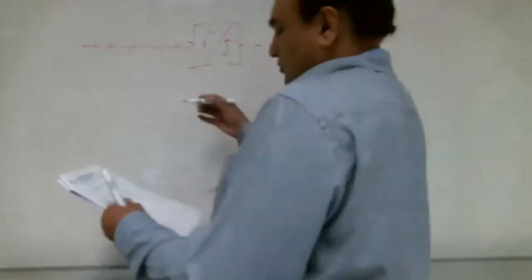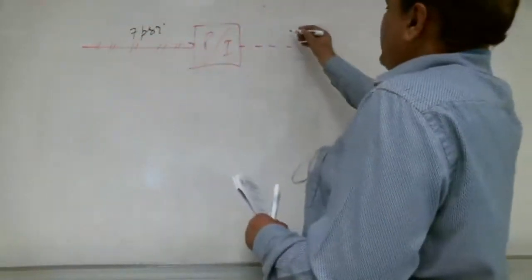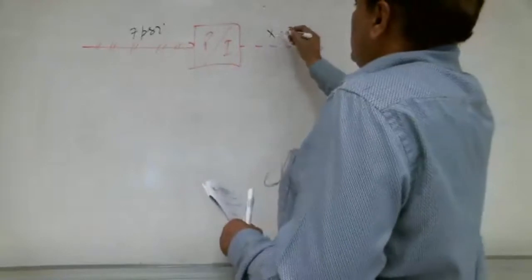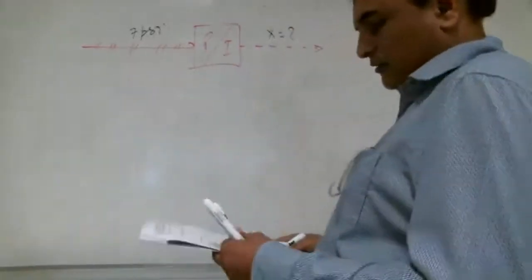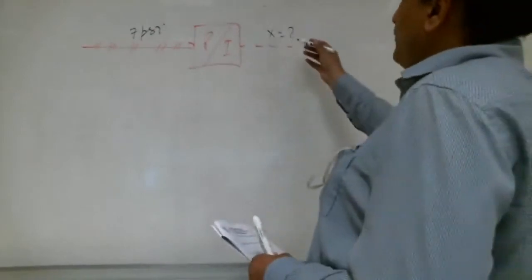Right now, the pneumatic signal is 7 psi. We need to find the electrical signal here, X. We need to find X. Right now, the signal is how much? 7 psi, Shabab. We need to find the X.